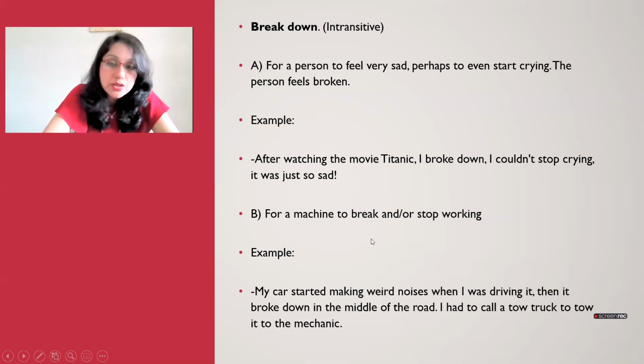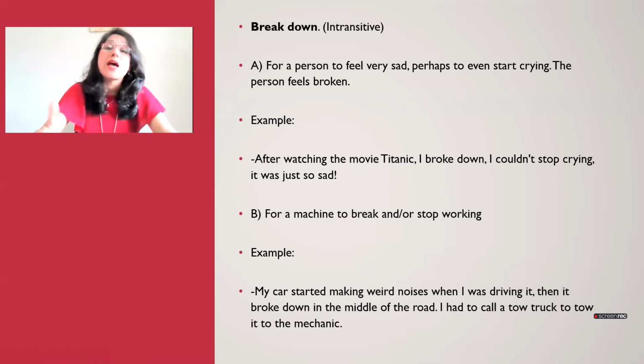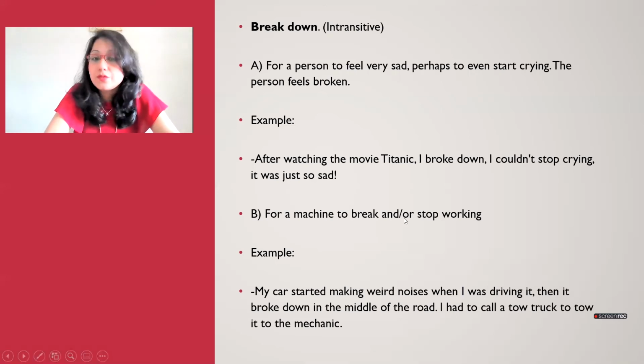And again, you can use breakdown for a machine as well, when something stops working. So my car started making weird noises when I was driving it. Then it broke down in the middle of the road. I had to call a tow truck to tow it to the mechanic. All right, so you can use breakdown when you're talking about a person, that means somebody was feeling really sad and crying. And then you can also use it for machines when they just stop working.